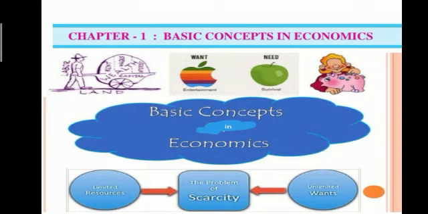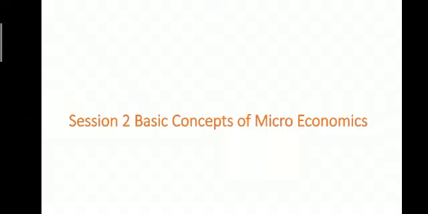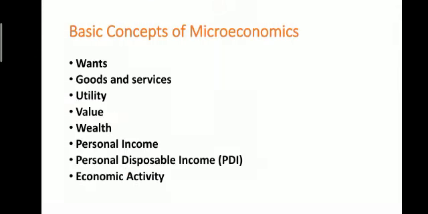Today we'll study economics, chapter 1, basic concepts in economics. In our first lecture of this chapter, we learned about meaning and definition of economics. In last lecture, we studied certain basic concepts of microeconomics. Today we'll continue with this topic.